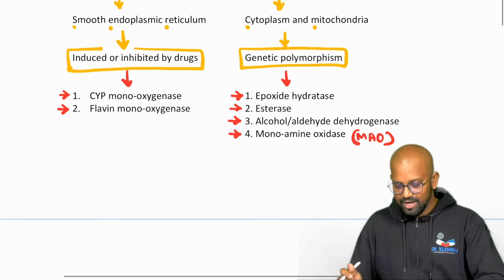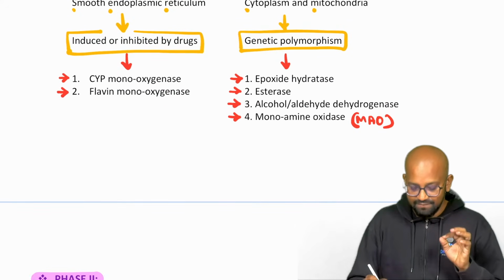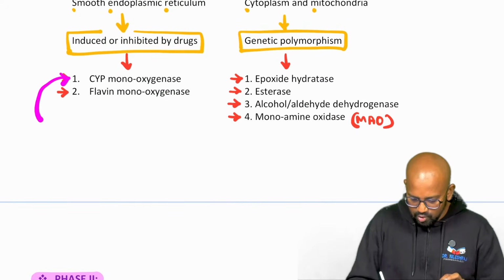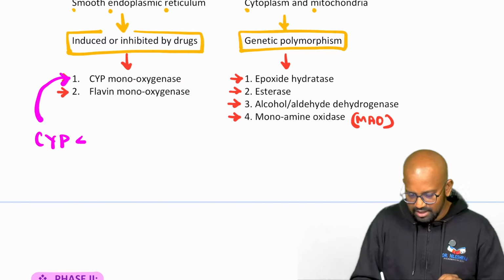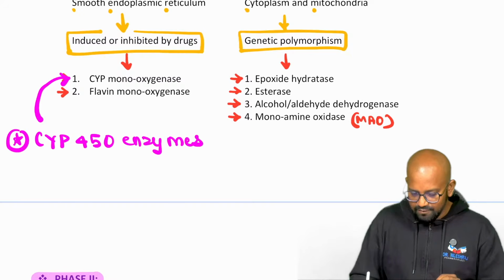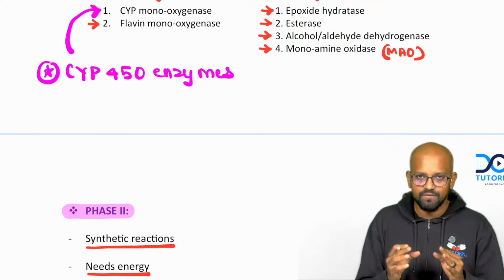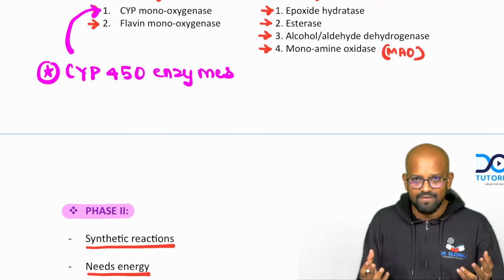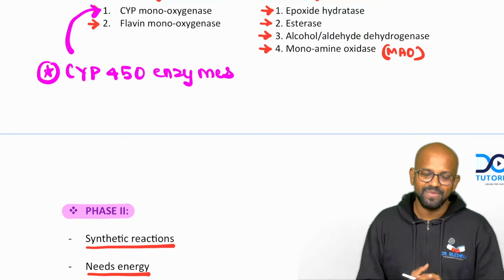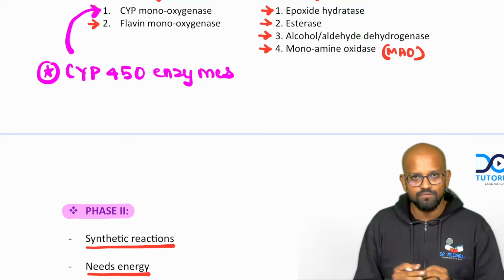I hope you remember CYP monooxygenase, just for additional information. These enzymes are together named as CYP 450 enzymes. So first of all, what is this 450? 450 means these enzymes absorb light of wavelength 450 nanometers or 4500 Angstroms, whatever you want to name. That's why it is named CYP 450 enzymes.